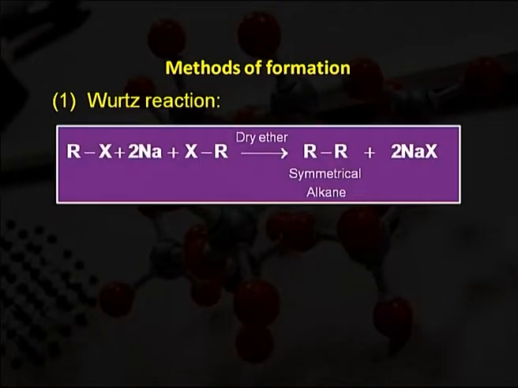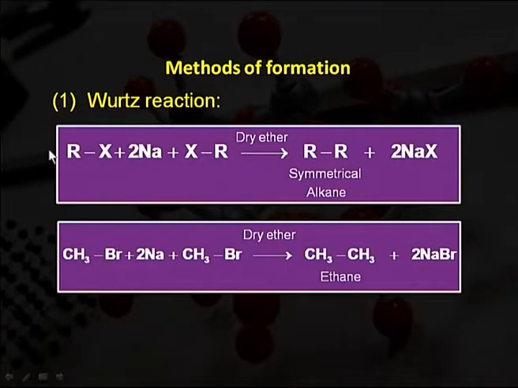So, here we have the chemical reaction. This is the simple mode: RX, that is alkyl halide, sodium, then another alkyl halide molecule. In presence of dry ether, we get a symmetrical alkane, that is R-R. It may be CH3-CH3 or CH3-C2H5 etc., and this is 2 NaX.